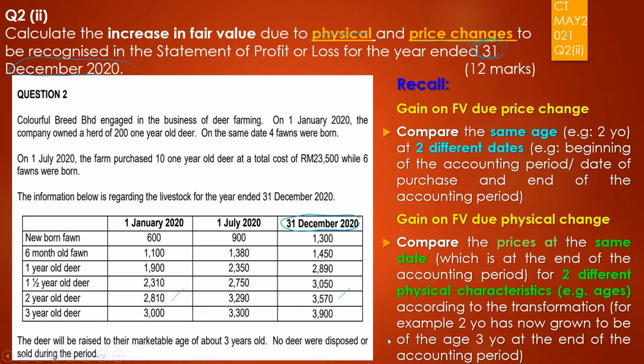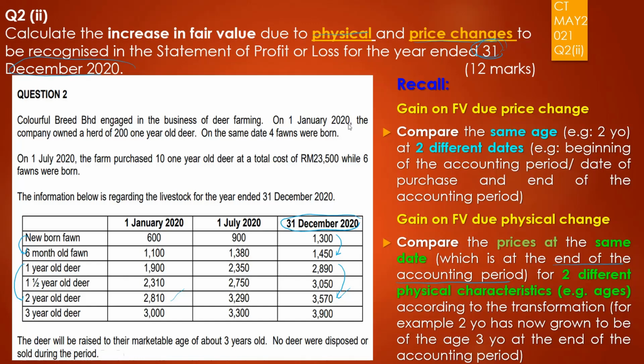You are going to compare the prices at the same date, which is the end of the accounting period, here 31st of December 2020, for two different physical characteristics. Let's say from newborn to 6 months, or from 1 year old to 2 years old, at the same date but different ages according to the biological transformation.